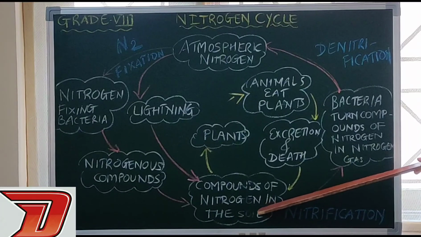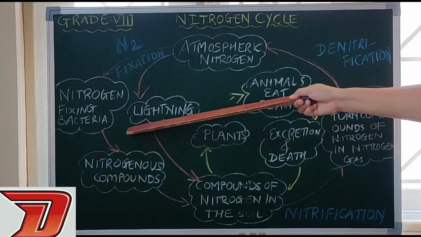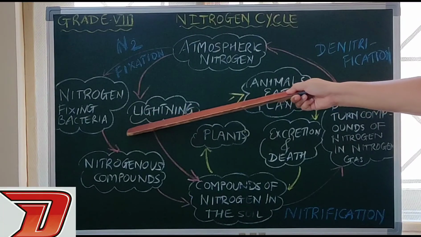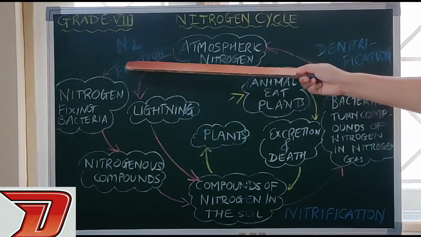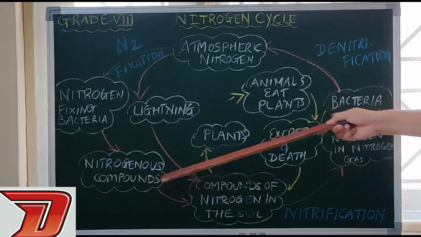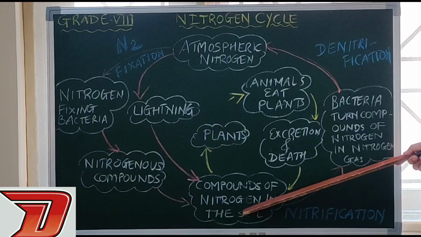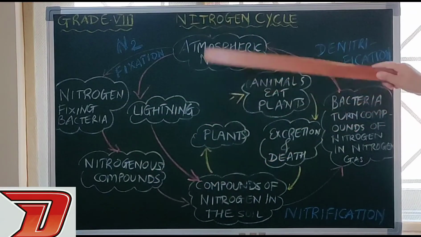The other side, the nitrogen fixing bacteria present in the leguminous plants fix this nitrogen into nitrogenous compounds, and these compounds enter the soil. Did you understand? This entire process is known as nitrogen fixation.